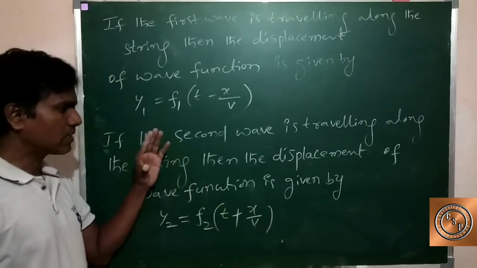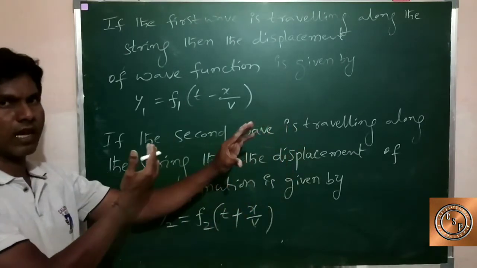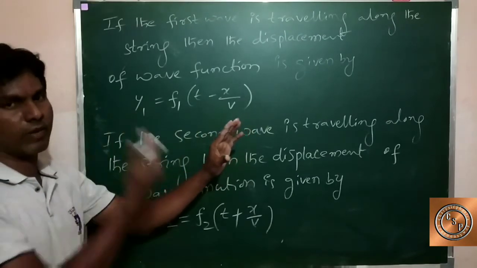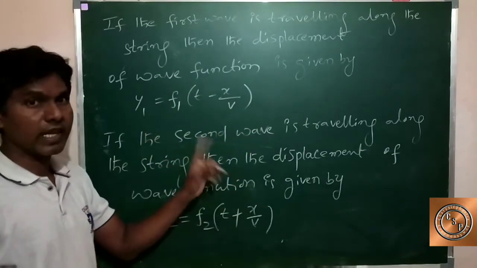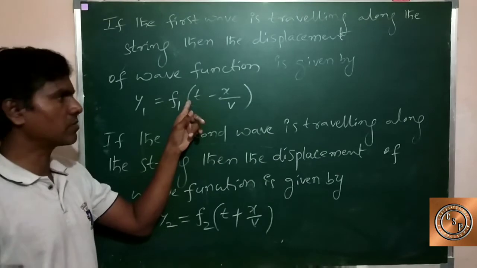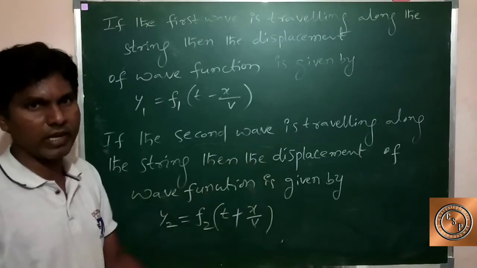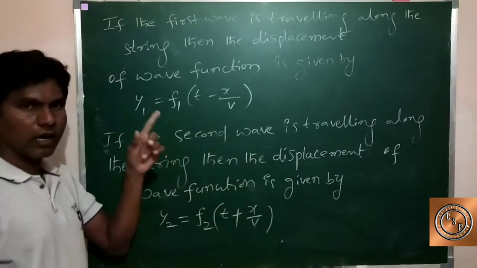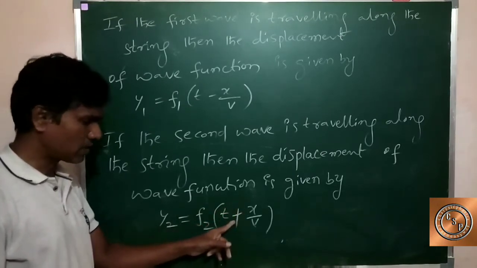The first wave is moving in the positive x direction, and the second wave is moving in the opposite direction, the negative x direction. That's why the wave displacement is y2 equal to f2 of t plus x by v.